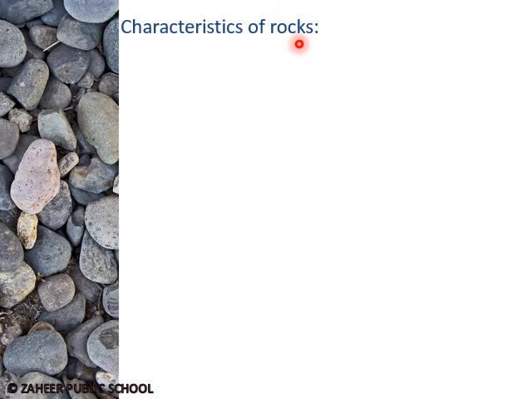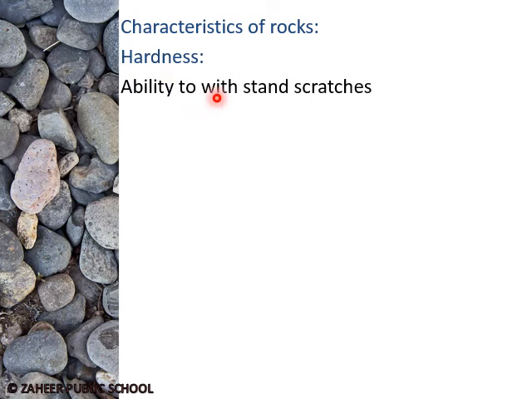Now the characteristics of the rocks. Rocks have different properties like hardness and permeability. Now the hardness. Hardness is the ability to withstand scratches. For example, granite can scratch marble, but marble cannot scratch granite, which means that granite is harder than marble.